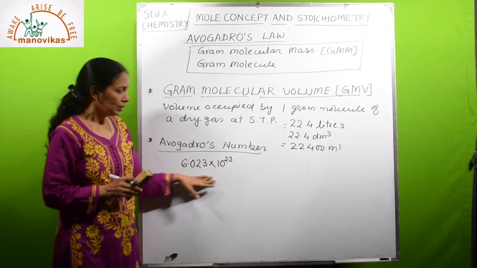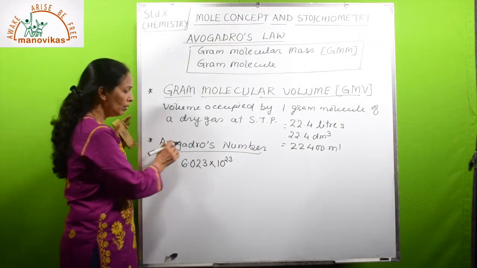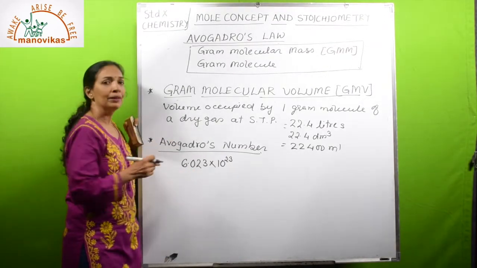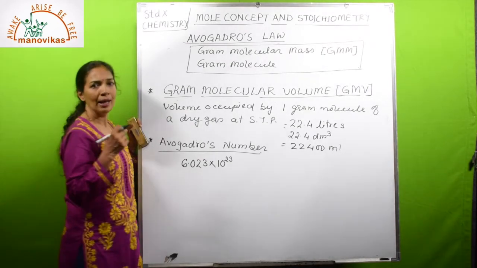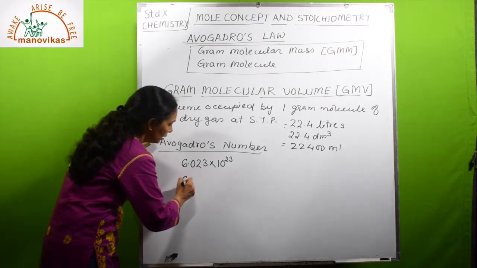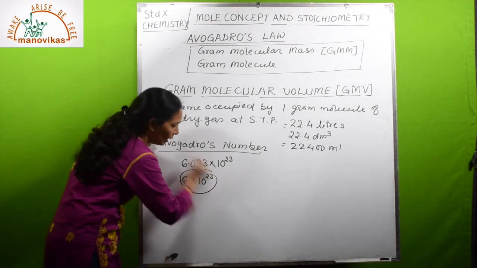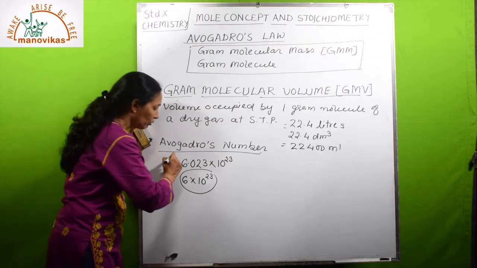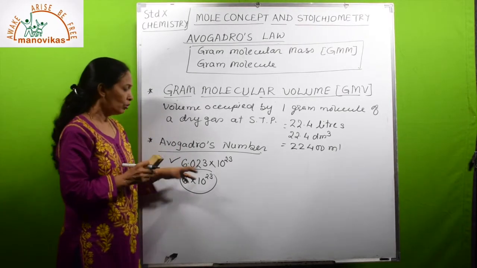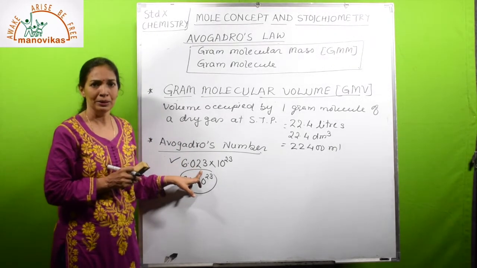You have to remember the value of Avogadro number. But in the numericals for your 10th standard ICSE, you can write 6 into 10 to the power 23 only while doing the calculations. But if the question is what is Avogadro number, then you have to write this completely.